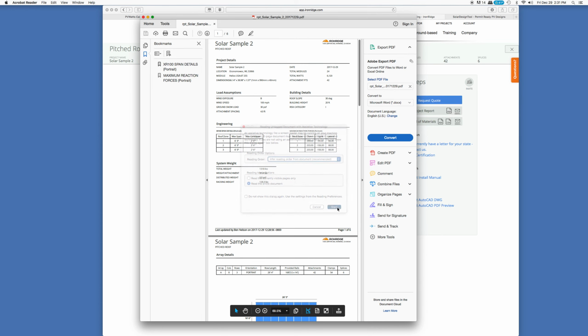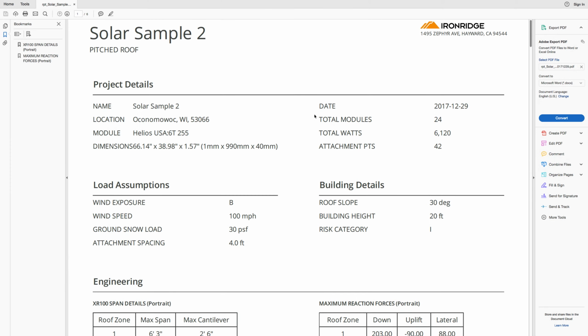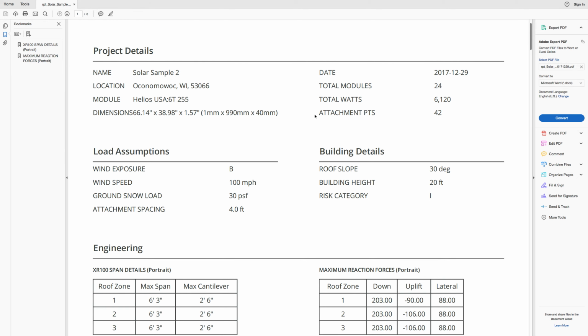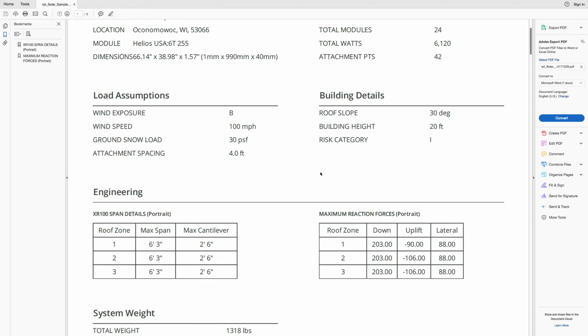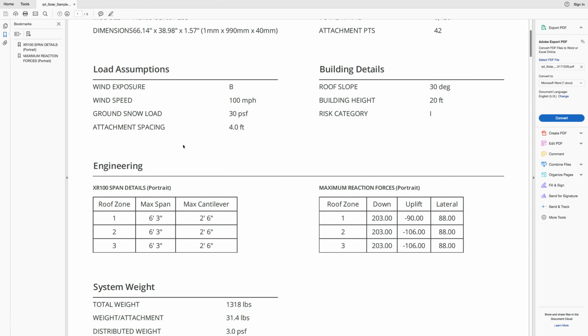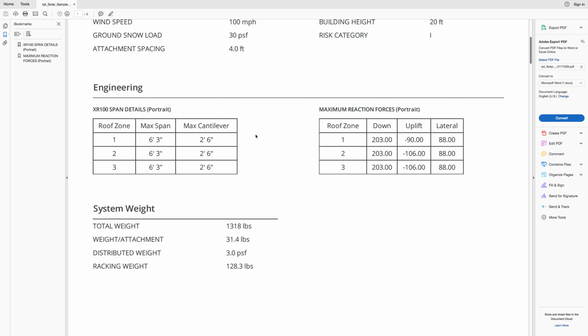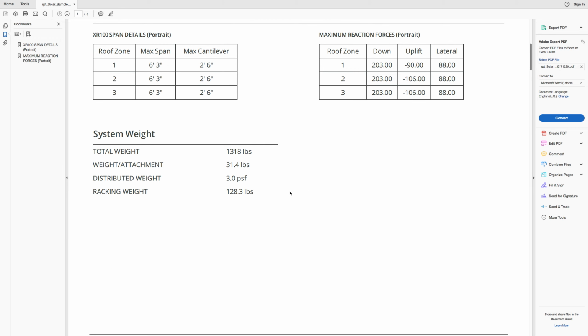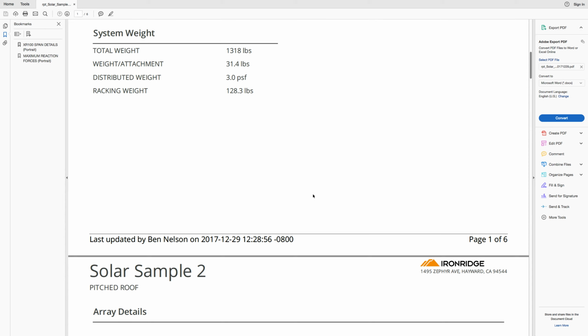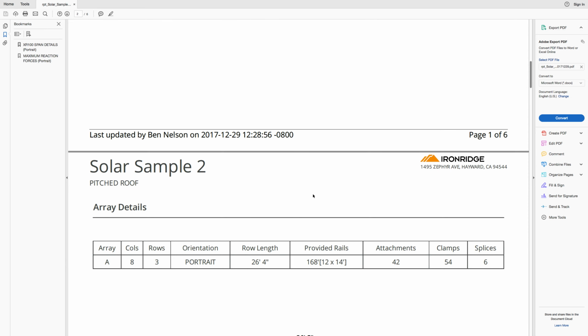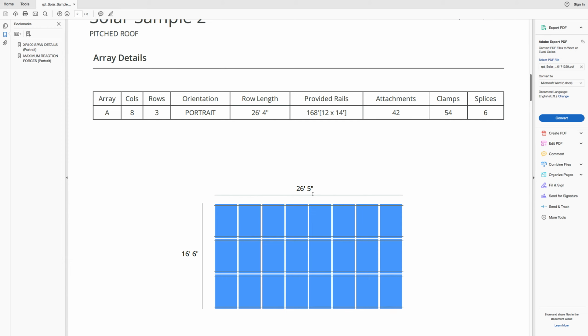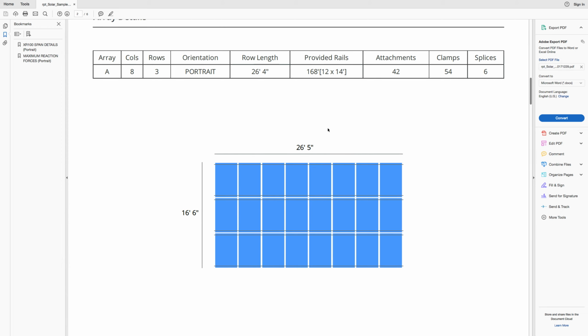So if I just open that up, we now have a PDF document. And this PDF document has a whole lot of great information in it. It tells all the specifics of my building, wind load, snow load, attachment spacing, the weight of the entire system, weight per attachment, all that different information. This is all information that a building inspector would love to see, that I've done my homework, that I'm not adding so much weight the building's going to fall down, that it's sturdy enough that nothing's going to blow away.